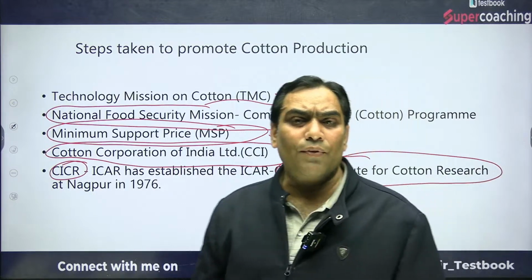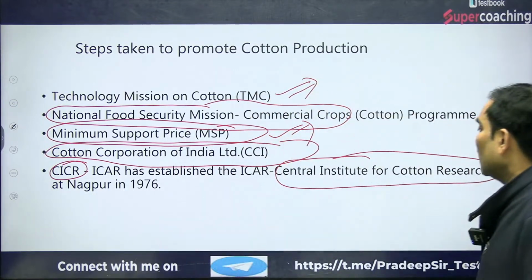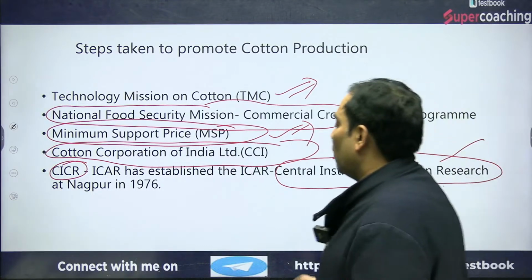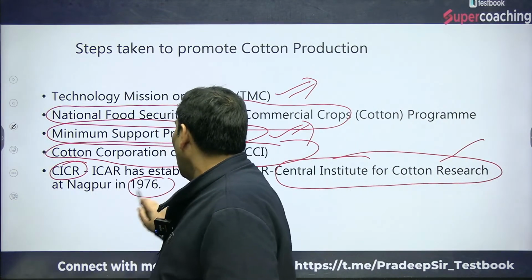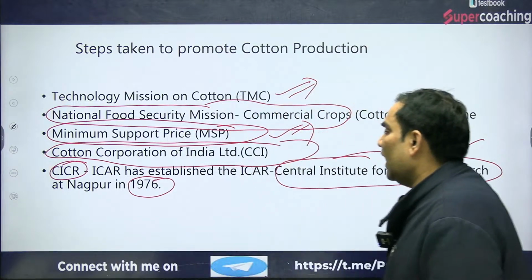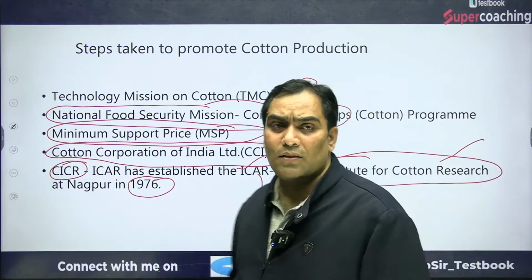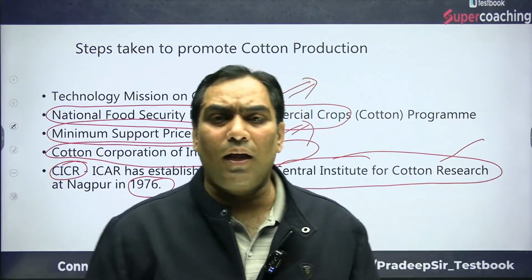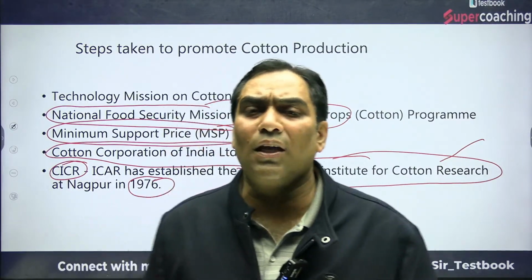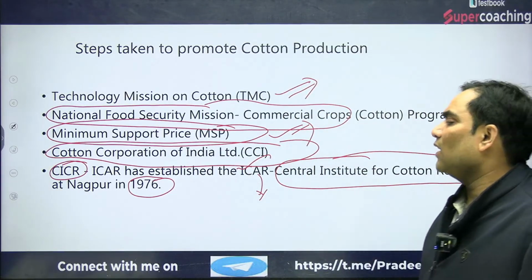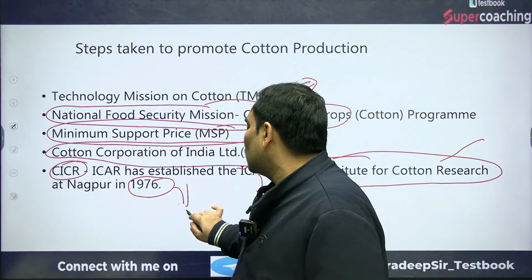The Indian Council of Agricultural Research established the Central Institute for Cotton Research in Nagpur in 1976.